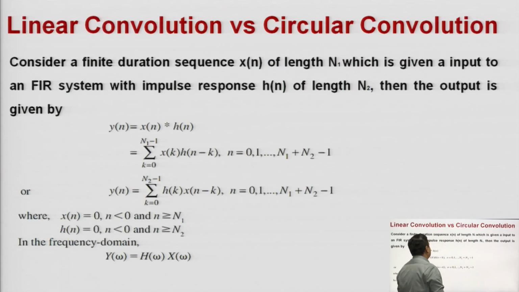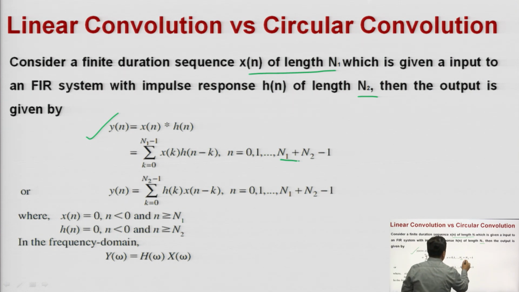Now linear convolution versus circular convolution, the difference. Consider a finite duration sequence x of n of length N1, given as input to an FIR system, finite duration impulse response system, with impulse response h of n of length N2. How can you get the output? You can write y of n is equal to x of n convolved with h of n, which is the summation over k from 0 to N1 minus 1 of x of k into h of n minus k, for n from 0 to N1 plus N2 minus 1.